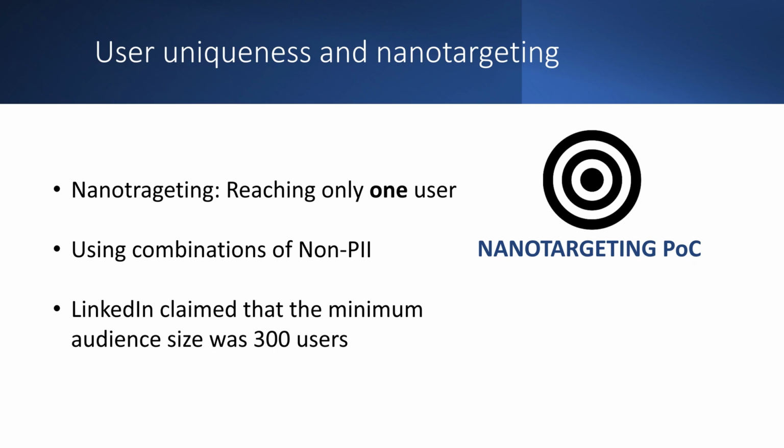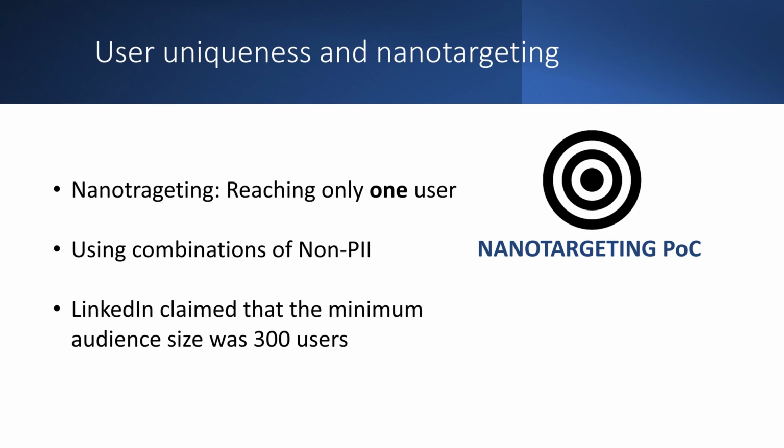We have quantified user uniqueness, which is a necessary condition for the concept of nanotargeting: reaching one and only one user with an ad campaign, in our case using their location and set of skills. Uniqueness is necessary because if a specific combination of location and set of skills is shared by another user, the ad will potentially reach both of them.